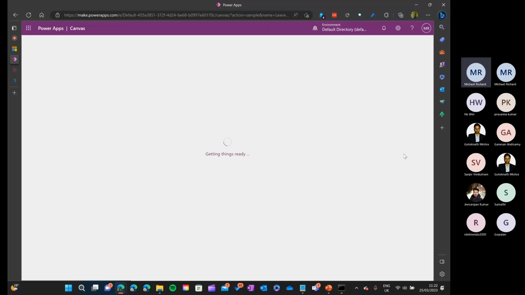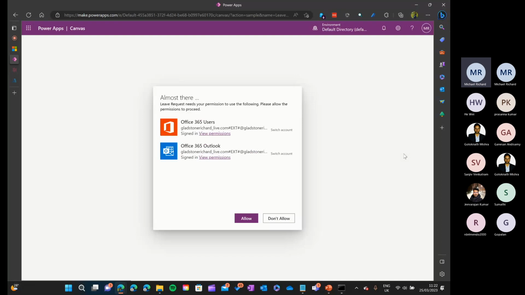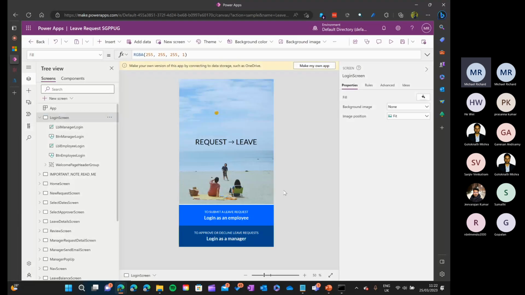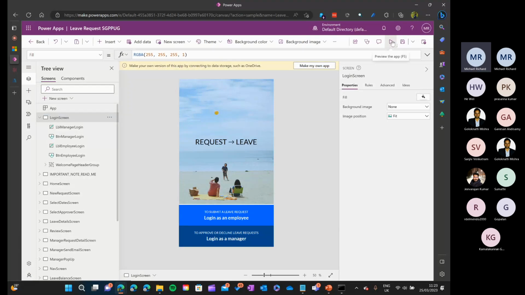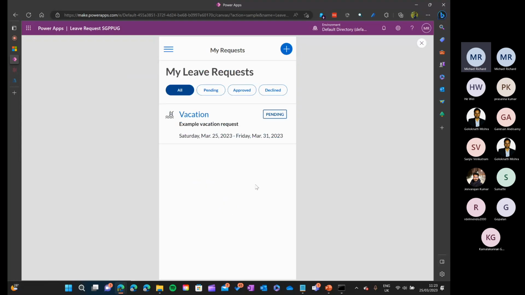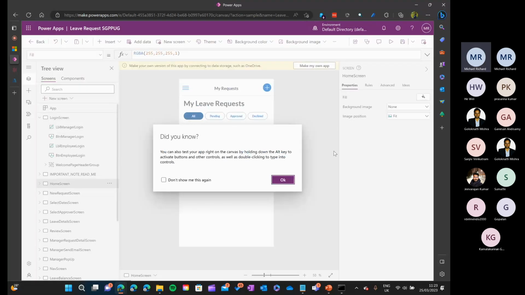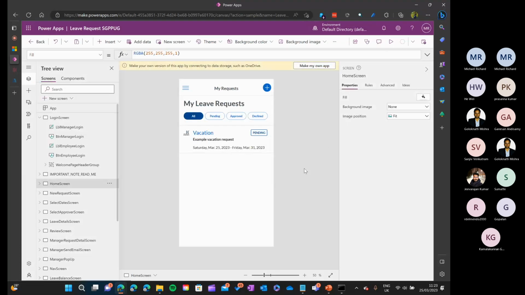It's a simple leave request app, which is basically as an employee, I can go to this app, create a leave request saying that I'll be on vacation on this date, and it will be visible to the manager who can also log into the app, approve the leave request, and go ahead. So that's the entire functionality of this app. I can click a preview as well, so you can see to submit a leave request. You can click here, right? So click plus, and you can create your own request for leaves. Okay, so I'll quickly save this, and let's proceed to the RAP creation.